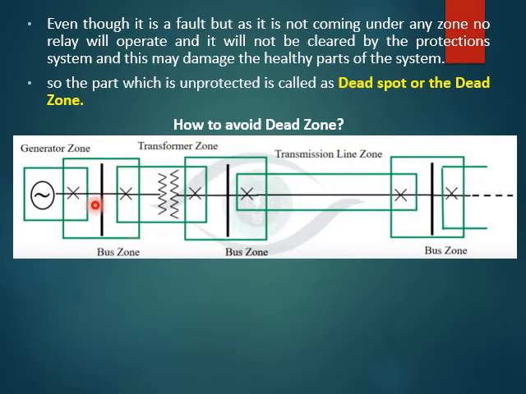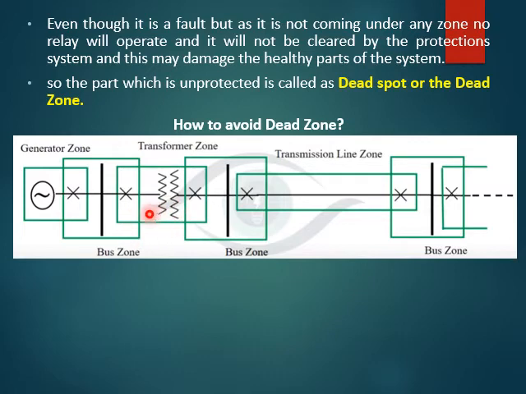So as you can see that if the fault occurs in this particular point, both the circuit breakers of the generator zone and the transformer zone are going to break. Right? But at the same time, it is also realized that the fault taking place in the overlap portion can cause more circuit breakers to get tripped than the minimum necessary to disconnect the fault.